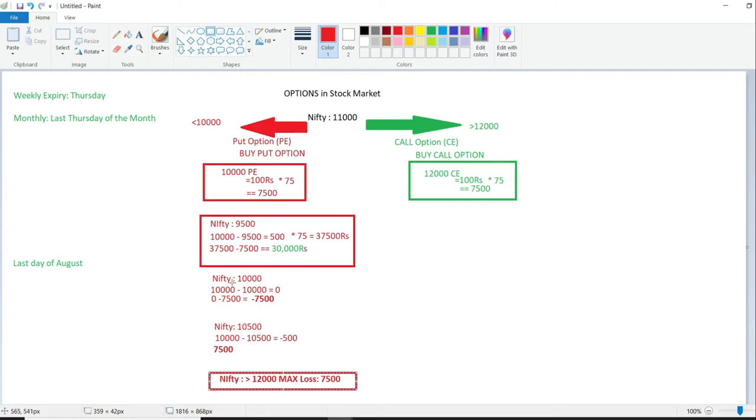So this would be your max loss. And these are your scenarios. If Nifty closes at 9,500, you would have made a 30,000 rupees profit. If Nifty closes at 10,000, you would have lost your initial investment. Same here, you would have lost your initial investment of 7,500. So buying a put option is just the same as paying an insurance premium.